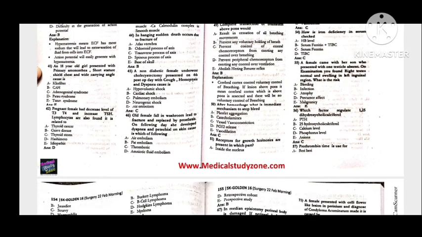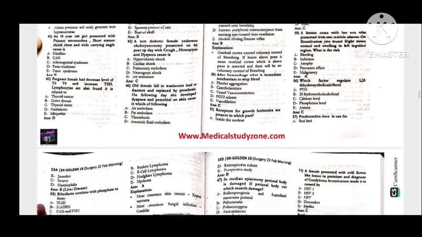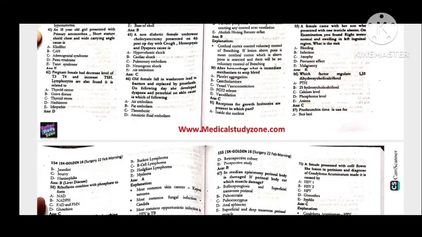55, a female came with her son who presented with one testicle absent. On examination found right testis is normal and the swelling in the left inguinal region. What is the risk? There will be the risk of malignancy. Which factor regulates 1,25 dihydroxycholecalciferol? 56, that is calcium level.